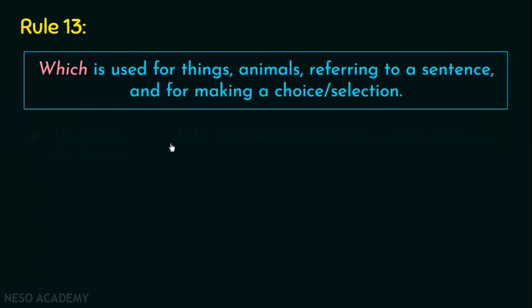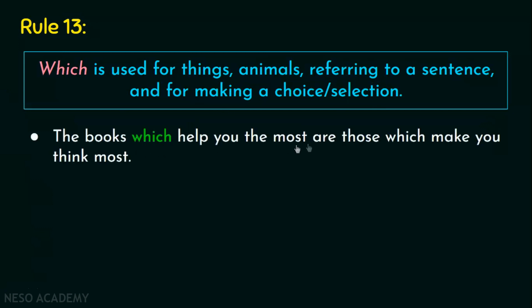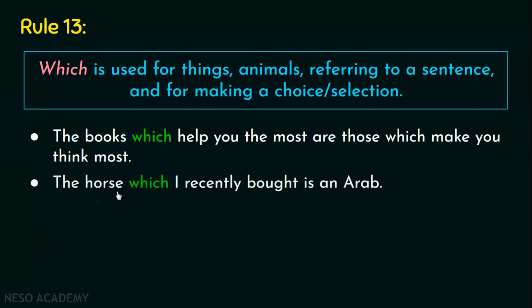Let's look at the examples. The books which help you the most are those which make you think most. So over here, which refers to a non-living thing which is books. So that's why which is correct over here. The horse which I recently bought is an Arab. So this talks about an animal. So this is also correct.